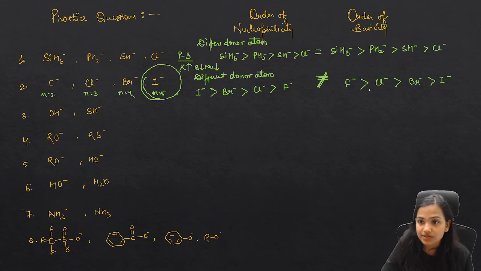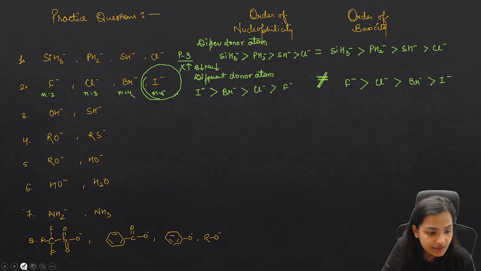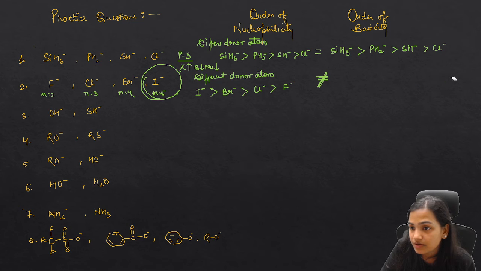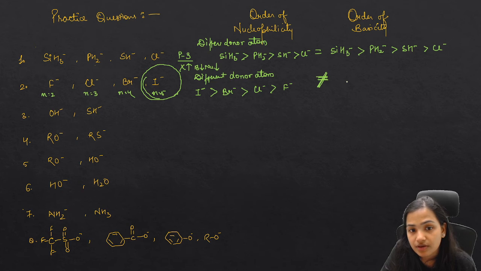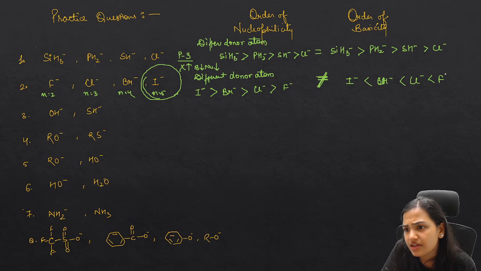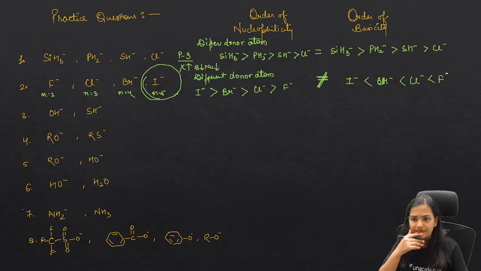If you want to write it the other way, changing the increase or decrease sign, you can write I negative is a poor base, then Br negative, then Cl negative, then F negative. Anyway, you can write it as you like. It's totally your choice.